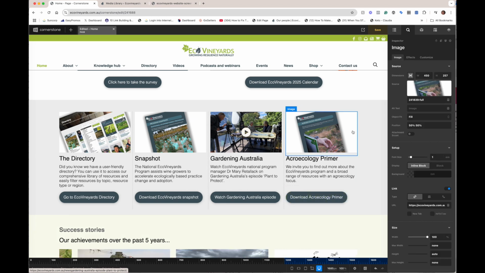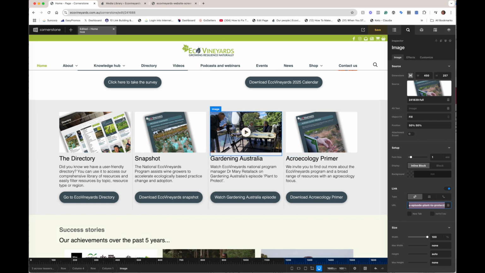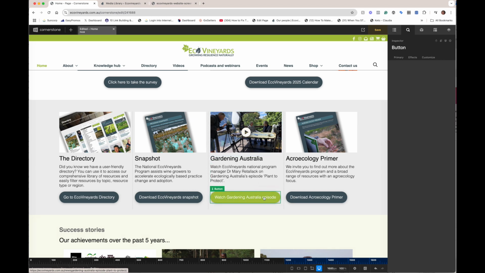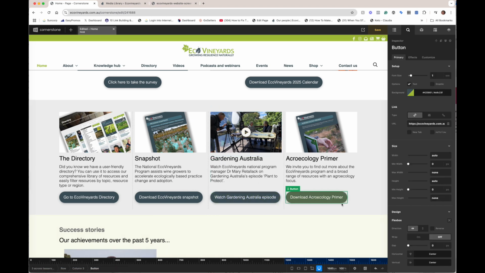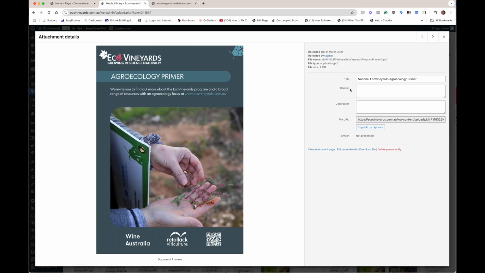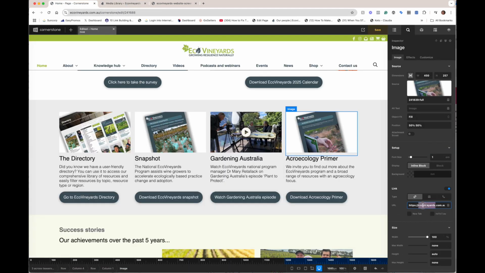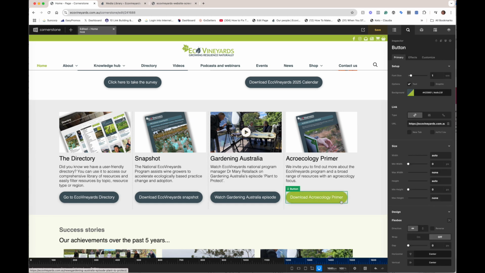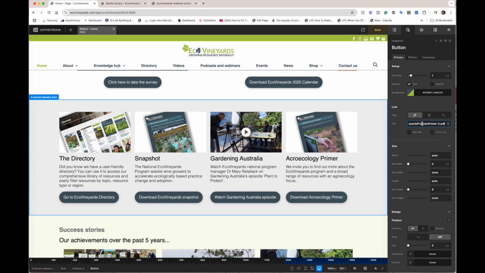So at the moment, because we cloned the column, the link for this one is going to go to the same place this one does, and likewise with the button, because we cloned this column. So that's not what we want. So over here, in the media library, the PDF that we want to link to is this one here, and that is the URL. So I'm just going to triple click across that to get all of that, and then right click copy. Okay, and then that's the link that I want here and also here. Okay, and then save.